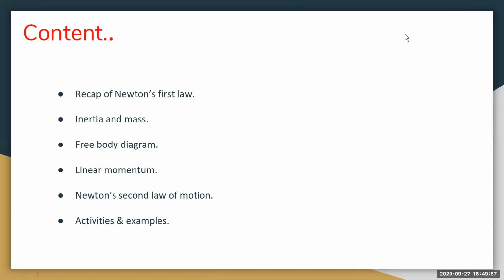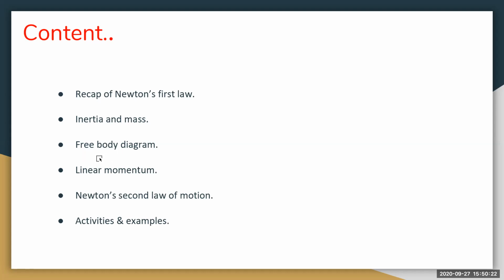Now, in this chapter, we are going to learn these topics. We have already learned Newton's first law in the previous class, so there is a recap of Newton's first law, inertia and mass. The third topic is the free body diagram. We are going to learn how to draw the free body diagram and what forces act on it.